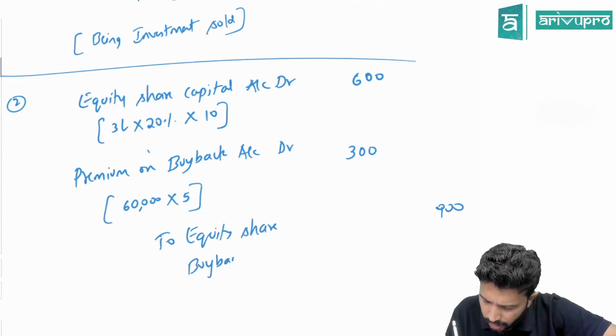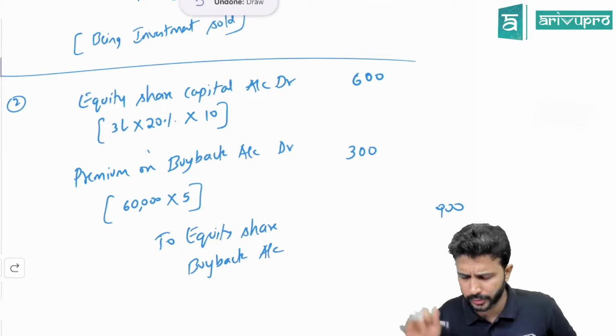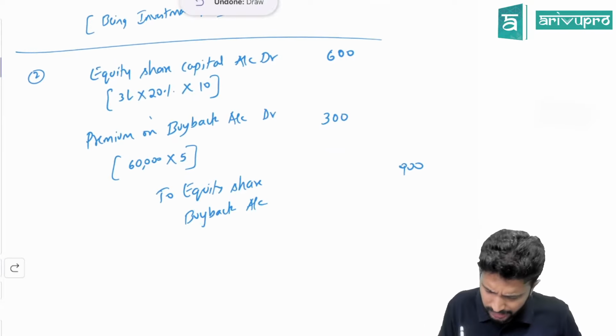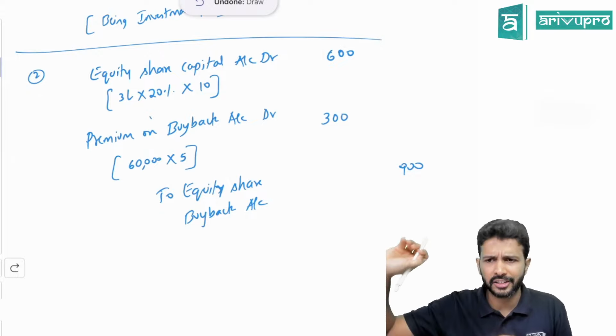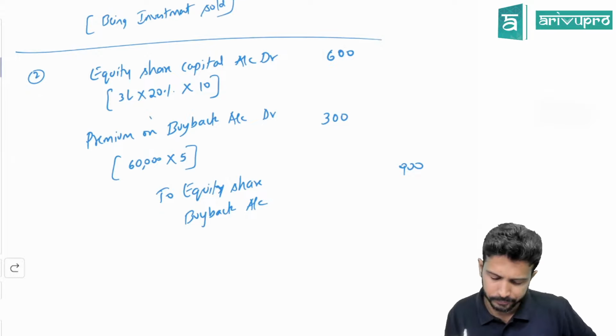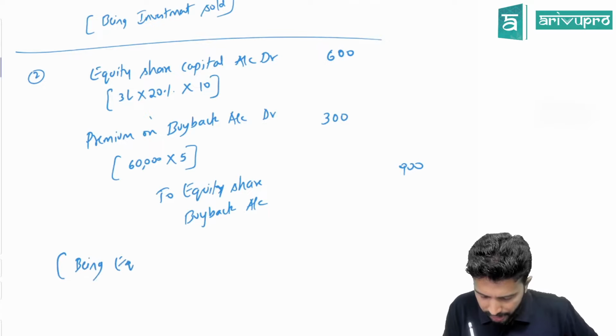To equity share buyback account. Some books will also, instead of equity share buyback, directly write to equity shareholders. But our study material is using this, so I'll probably stick to this. It's okay. Anyway, it is a dummy account, it will get nullified. Once you make the payment, that account will get closed. So either you can write to equity share buyback or you can simply write to share buyback account. That is fine. Narration will be: being equity shares bought back.